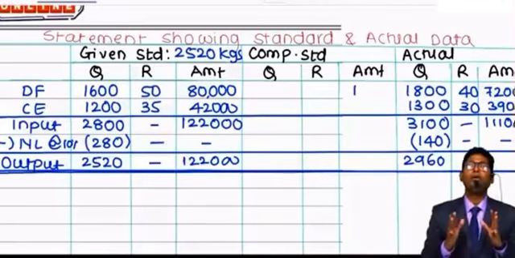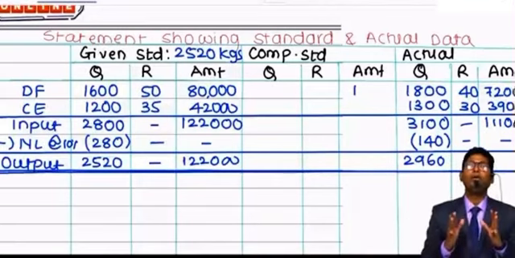Then 1200 into 2960 divided by 2520 will give you 1410 quantity rounded off. When you add this 1410 plus 1879, you are going to get 3289 and our output is 2960. Find out the difference. You will be getting 329, exactly 10%, and here is the comparable data available with us.